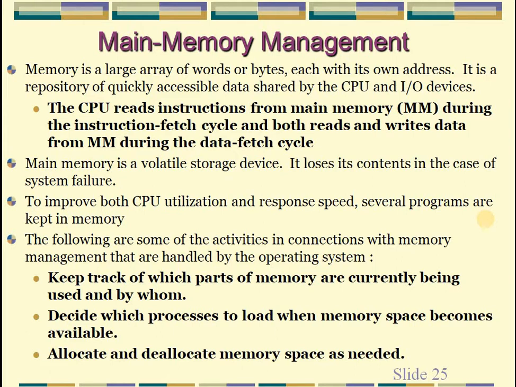There are some activities of main memory management, like keeping track of which parts of main memory are currently used and by whom, deciding which processes are to be loaded into main memory when memory space becomes available, and allocating and deallocating memory space as needed. This is main memory management.